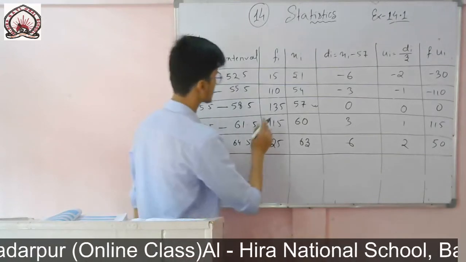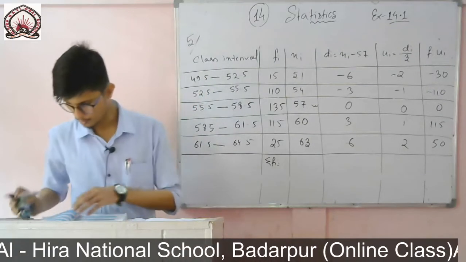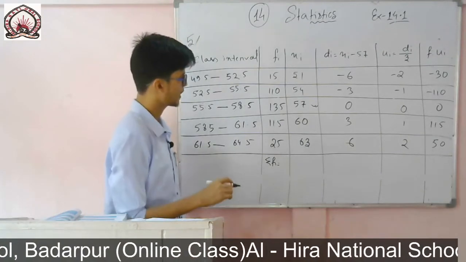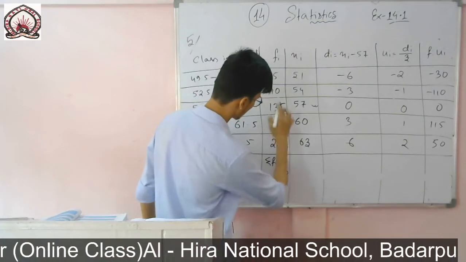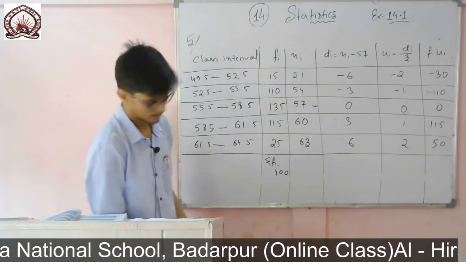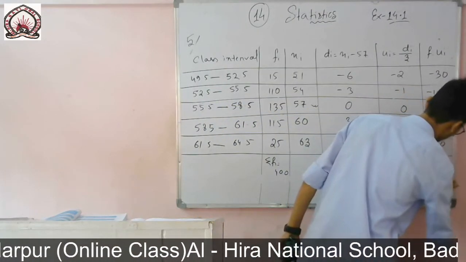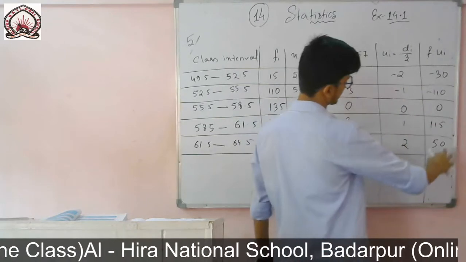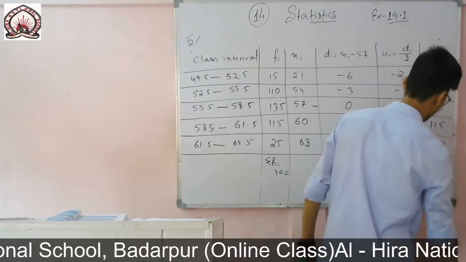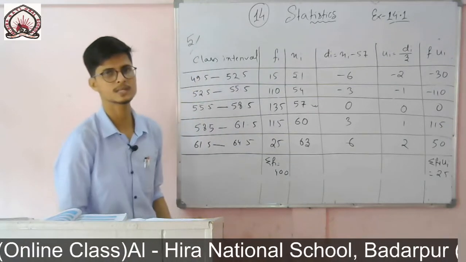So now I will find the summation of fi, that is the frequency. Is it given in your book? You see total number, everything? No, it is not given. So I have to count it. If I add it, it will be 400. So frequency is 400. And summation of fiui is 25, and summation of fi, that is the frequency, is 400.